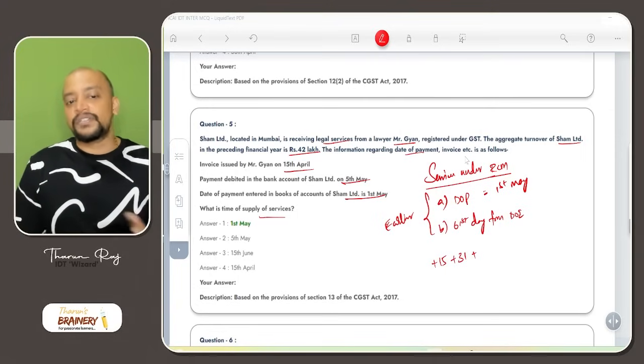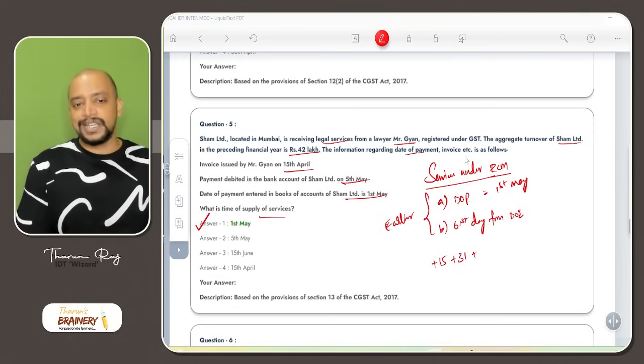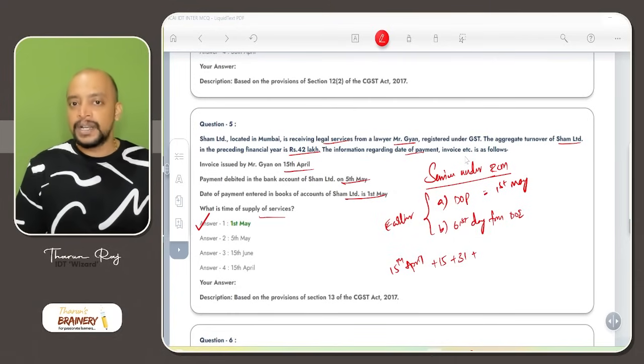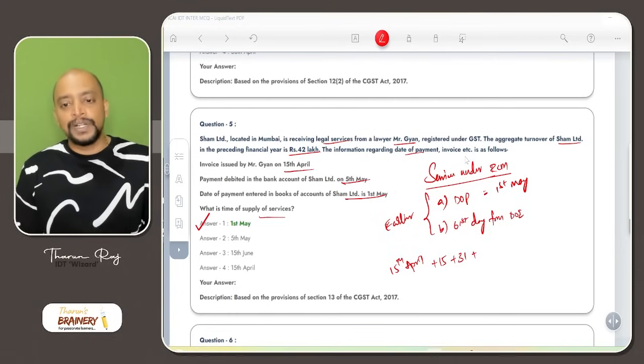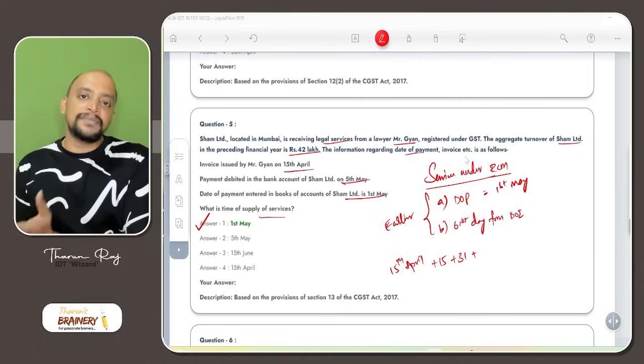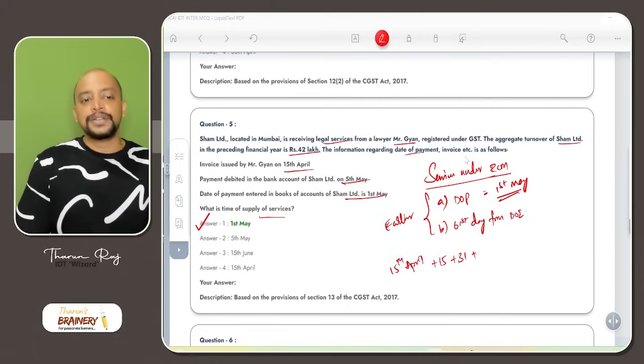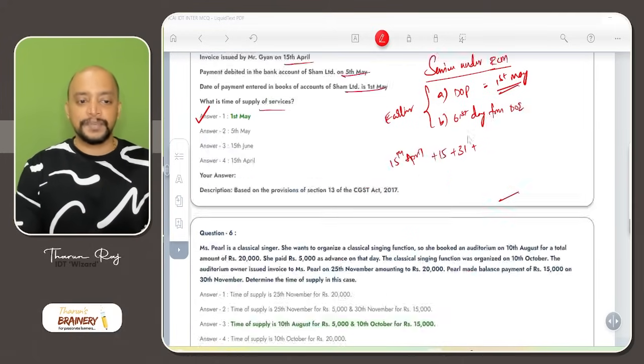But whichever is earlier is what? 1st May itself. See, the logic is simple. Here, 1st May is the earlier date, so 1st May will be taken as the answer.